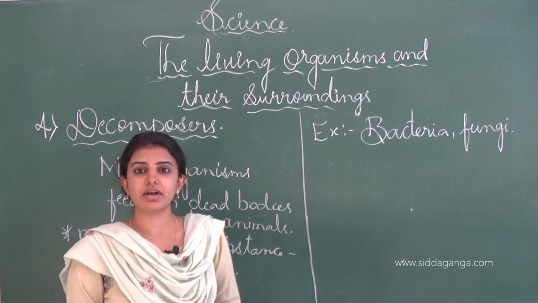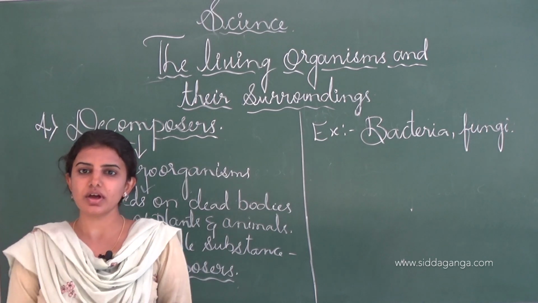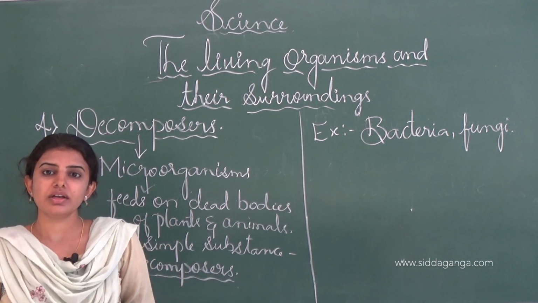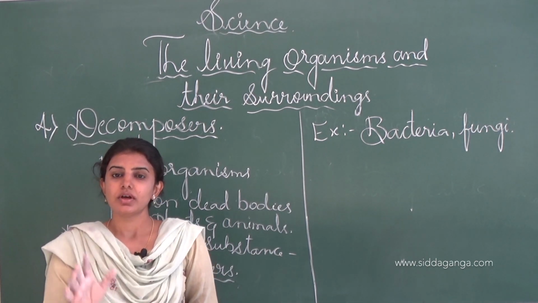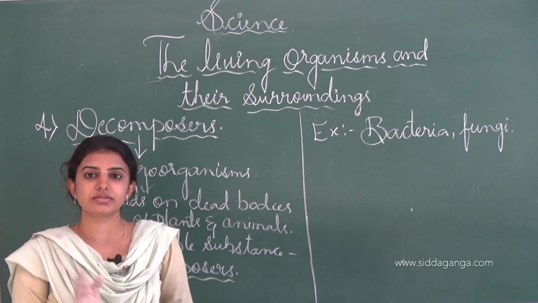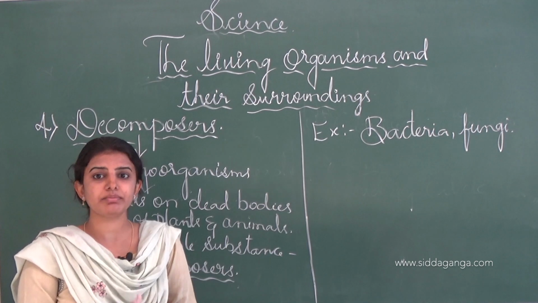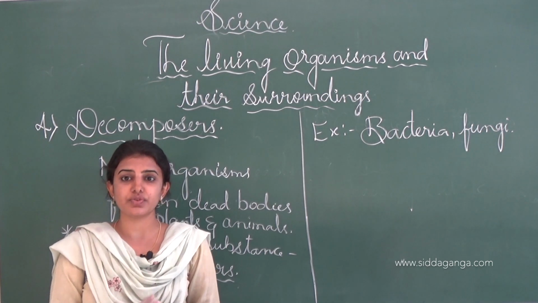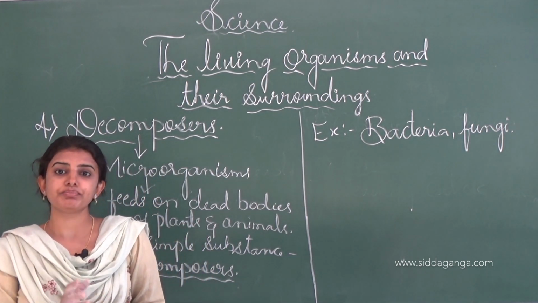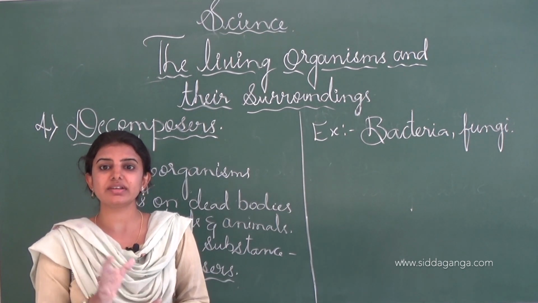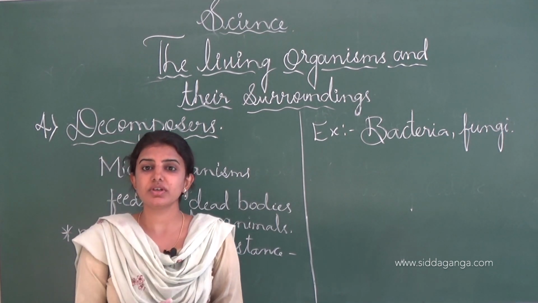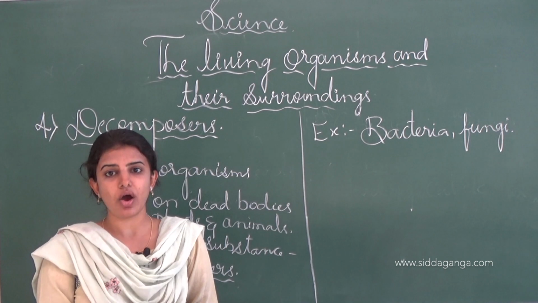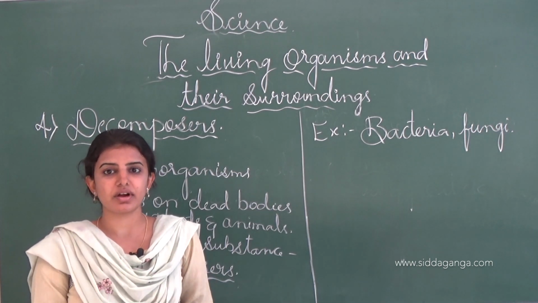See, in today's class we will learn about the biotic factor as well as the abiotic factor. In this biotic factor, all living organisms like plants as well as animals come under this heading. These can be classified into four distinct categories. First one is the producer. Producer's name only indicates it will produce the food. By using photosynthesis, all green plants produce the food and release oxygen to the environment. So that's why they are called producers.